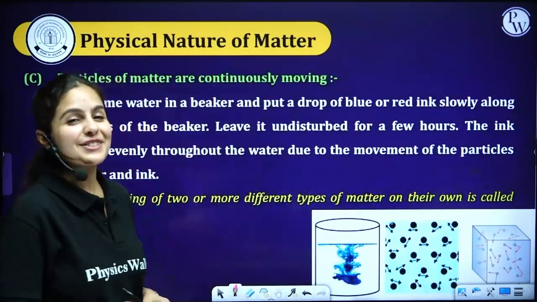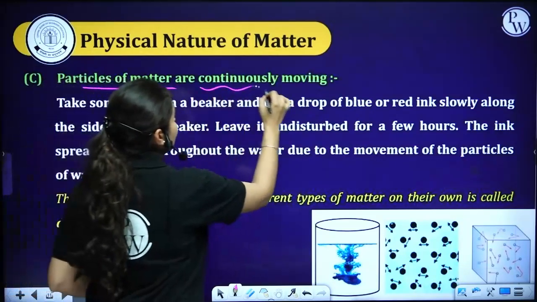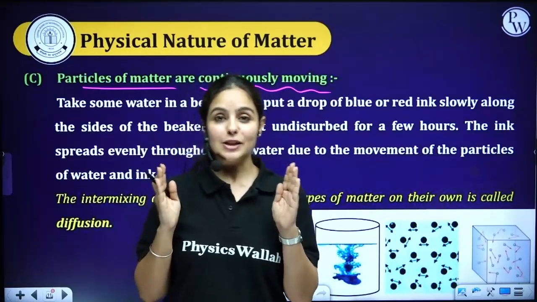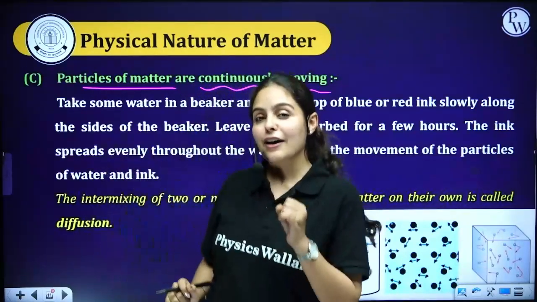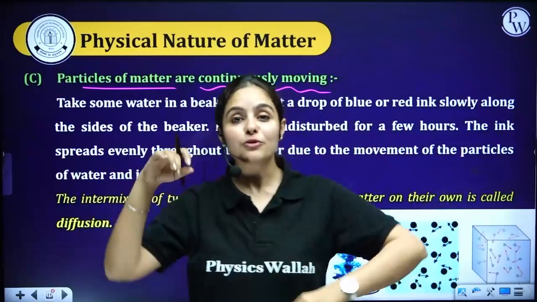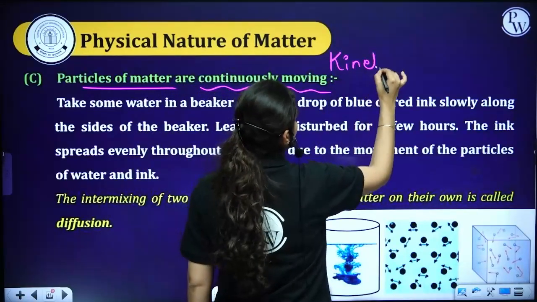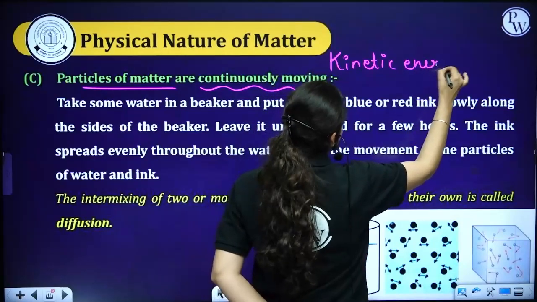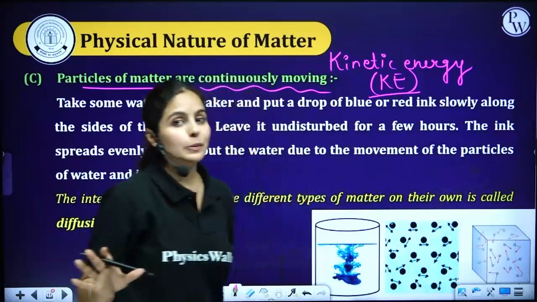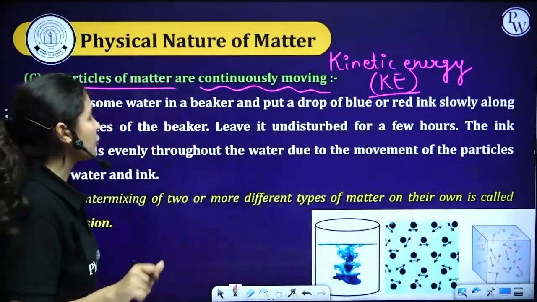Okay, on that positive note, let's move on to the next topic, nature of particles. Particles of matter are continuously moving. I told you that particles could have this kind of motion, a little bit more continuous motion, or there could be more movement, and that movement is none other than kinetic energy. What does kinetic energy mean? You can write this in short form as KE. This is completely applicable in your exams as well, so you can use this short form very easily in your paper.